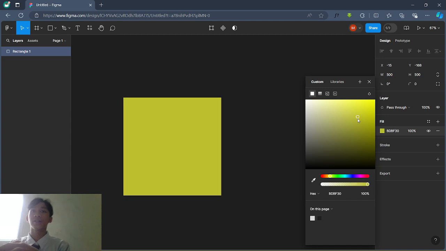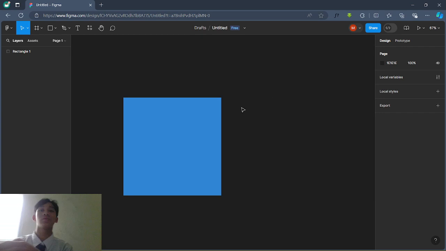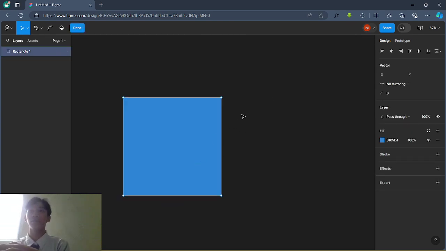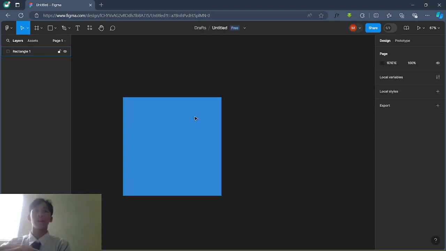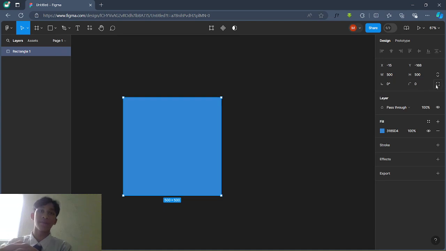I'll just stick with blue. It's your own choice to choose your color. So we have a blue bird right here, and then you go in here. This is the border radius. If you put some number, for example 100, it will be like this, a curve. But we don't want to make it big on all parts, we just want to make it on some parts. Change it to 0, and then click the rectangle and then click right here. Now you can make your own custom radius.